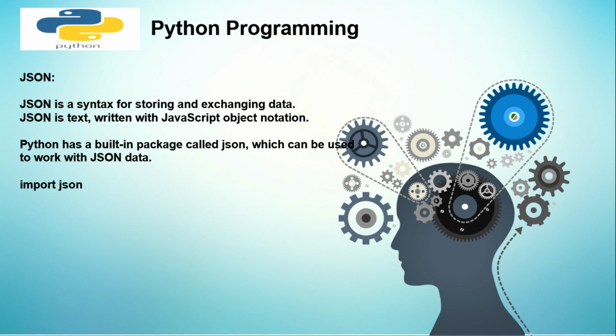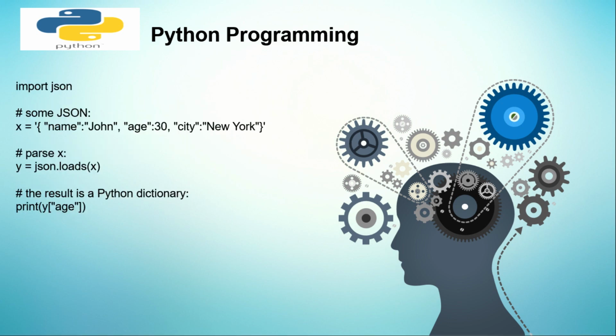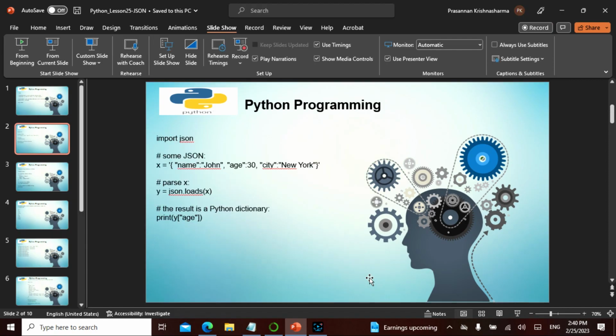It is written in JavaScript, and it is used for storing and exchanging data. JSON has its own set of advantages. In order to call this, Python has an inbuilt JSON package, and that is called import json. Side by side we'll be practicing those commands.